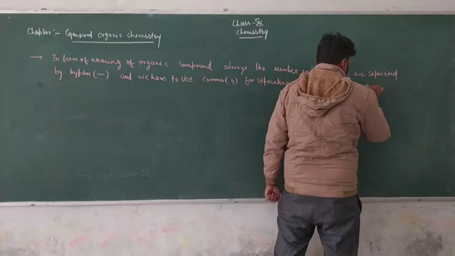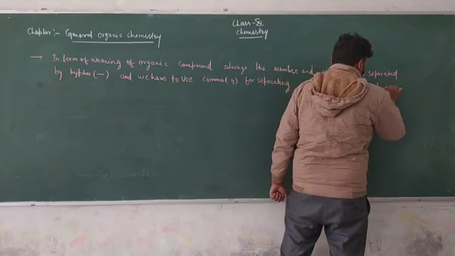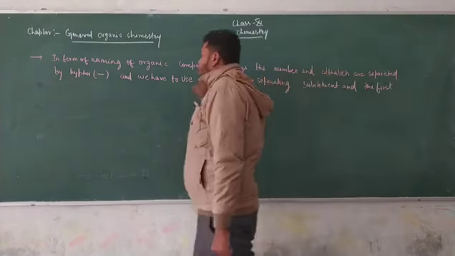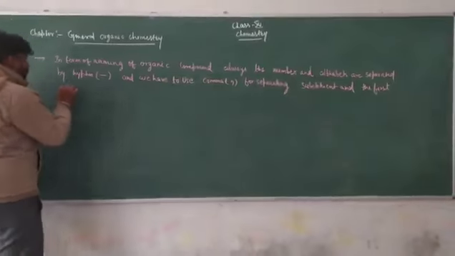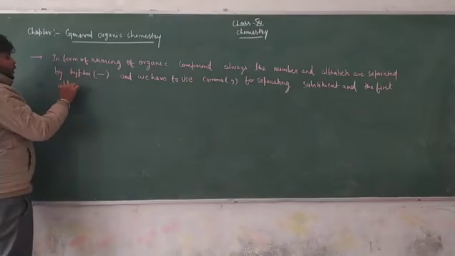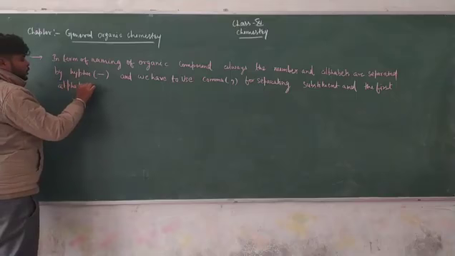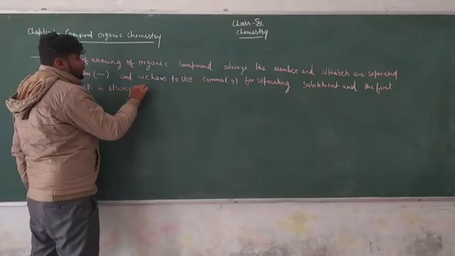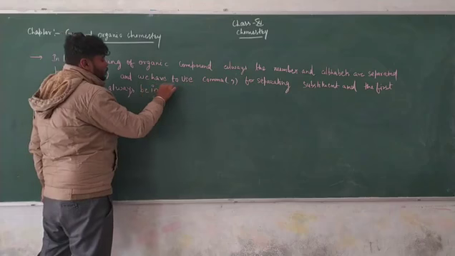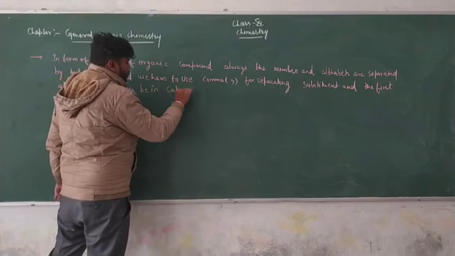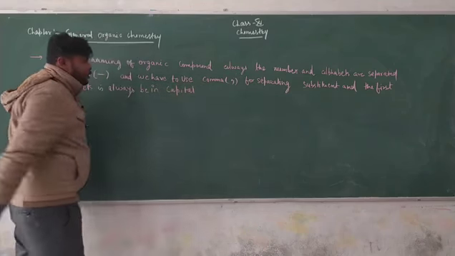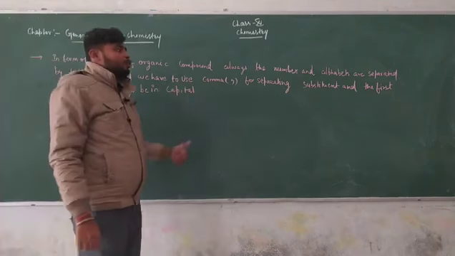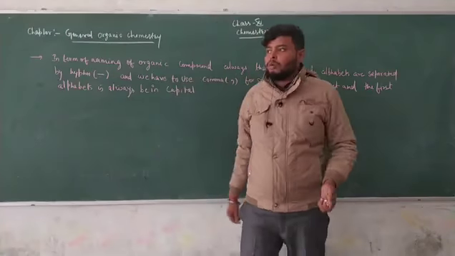The first alphabet is always in capital. So this is also a rule we have to follow for the naming of organic compounds.